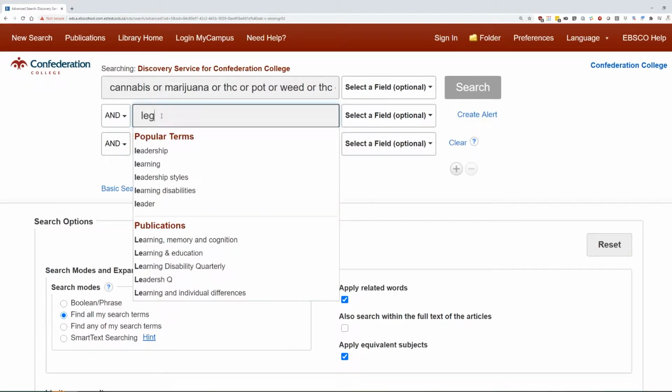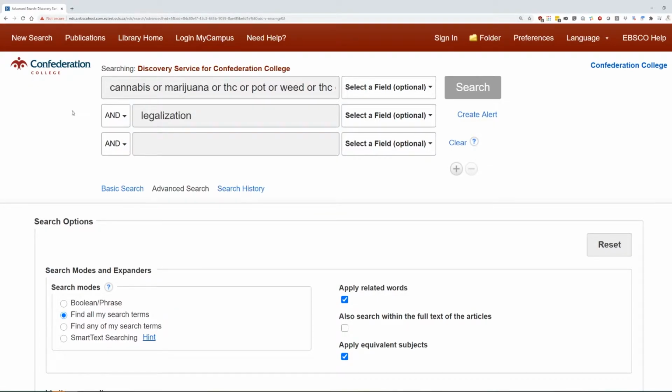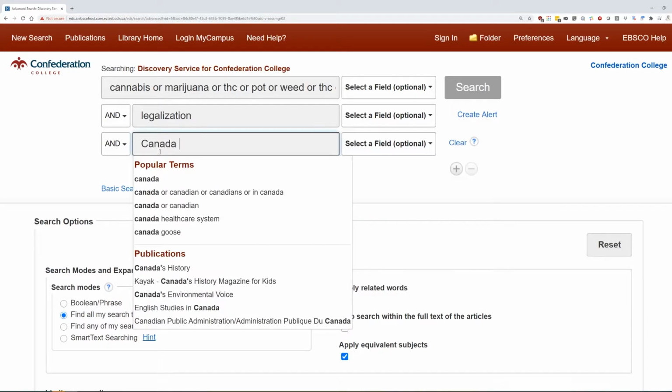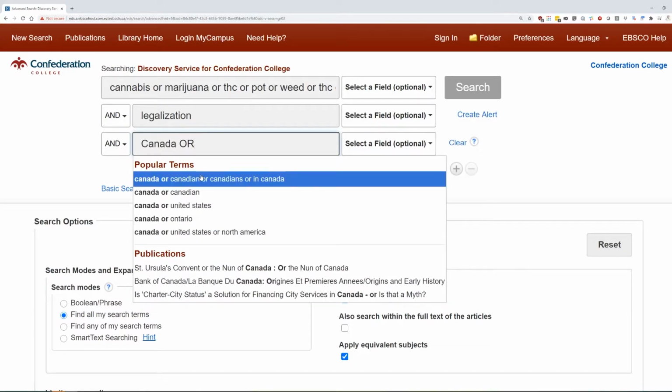So if I put in legalization, it's now going to link up the word cannabis and legalization, marijuana and legalization, THC and legalization. You get the idea. But what this means is I don't have to run 5 different searches, all with different words. It'll pull up all those searches for me, which is so handy for saving time. I can do the same thing down here with Canada, and if I put in "or," it gives me all the different ways to refer to Canada.